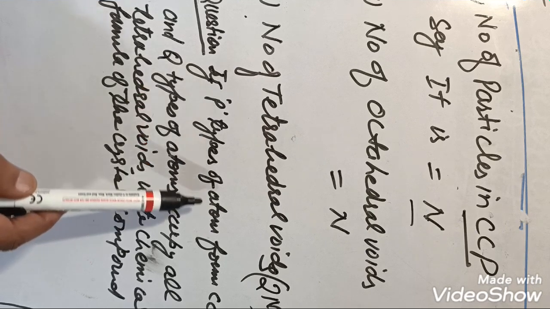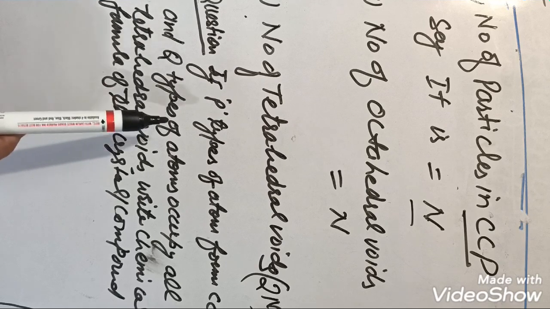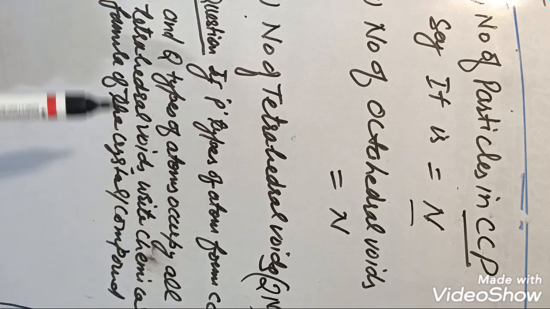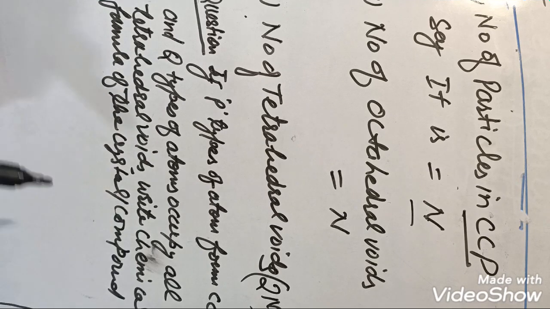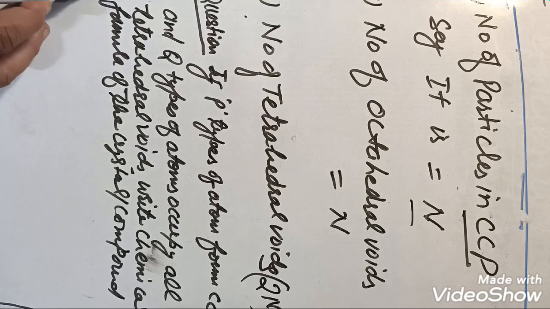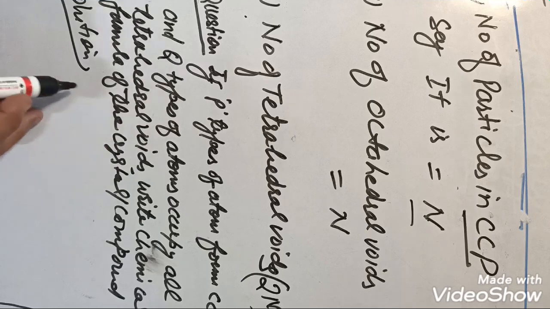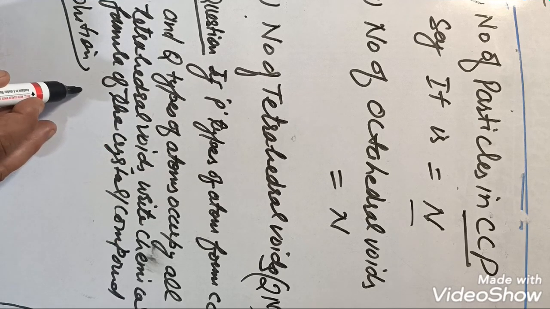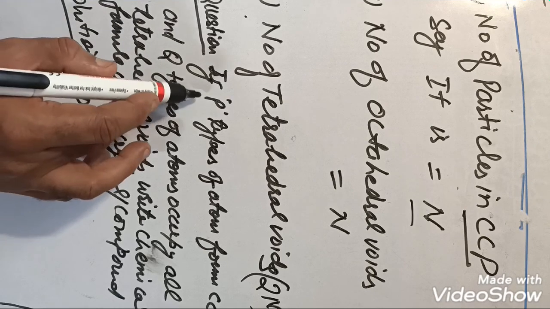Suppose P type of atoms form CCP and Q type of atom occupy all tetrahedral voids. Write chemical formula of the crystal or that compound. So what will be solution of this question? Simple. Number of particles in CCP, you know P. How many atoms?